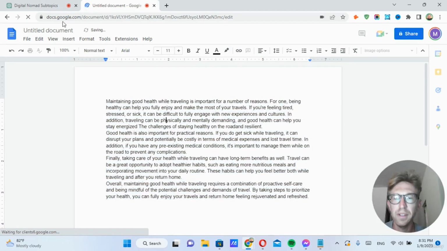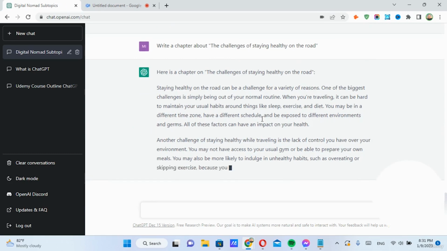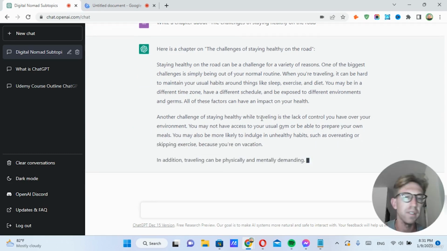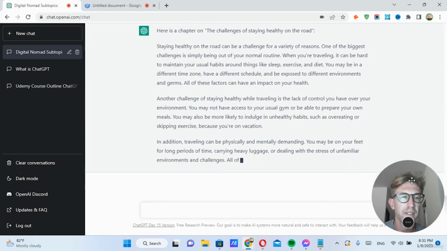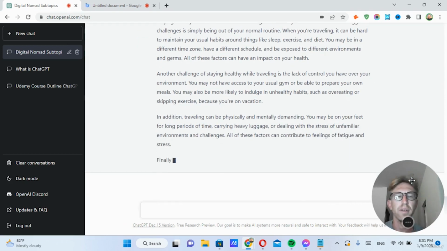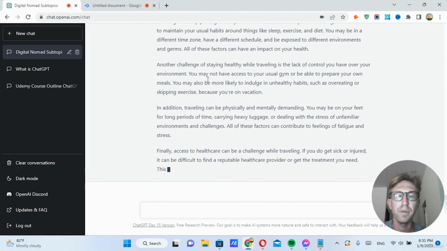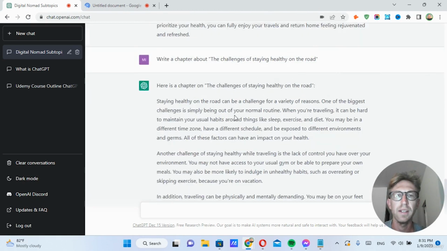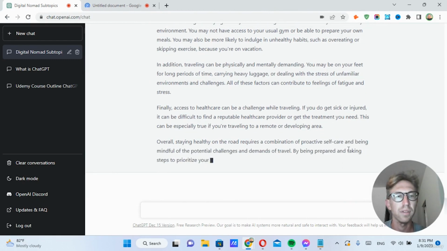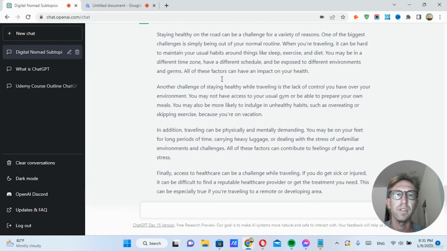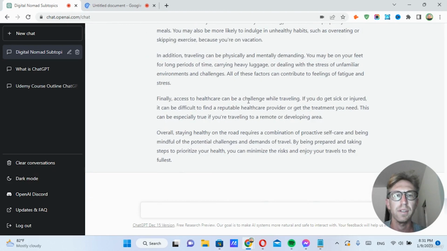And then from here, you can simply create the entire document, turn it into a PDF, and start selling it as an ebook on Amazon or Gumroad, which is what I'm going to be talking about in the next part of this course, how to take your ebook that you've created with ChatGPT and start selling it on Amazon or Gumroad. But for now, I just want to show you how to actually create the ebook.